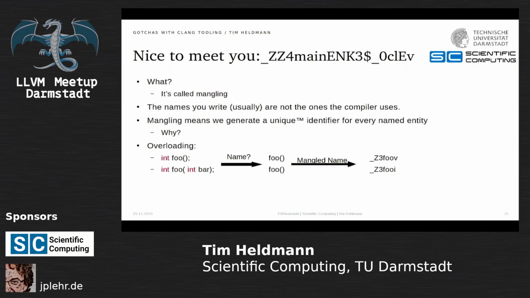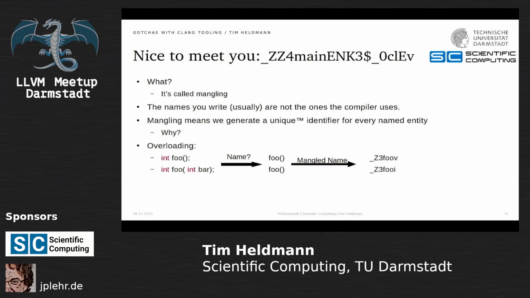Yeah, it's called name mangling, because the names you write inside your code are not what the compiler uses, because the compiler tries to generate a unique identifier for every named entity. And why? Because C++ has something that's called overloading. It's not a problem if you work with C, it's only a problem if you work with C++.